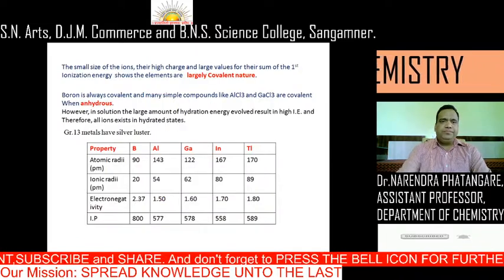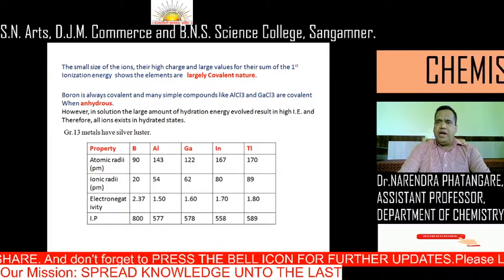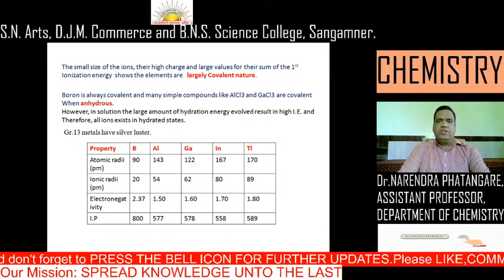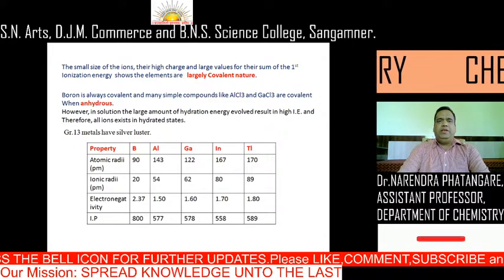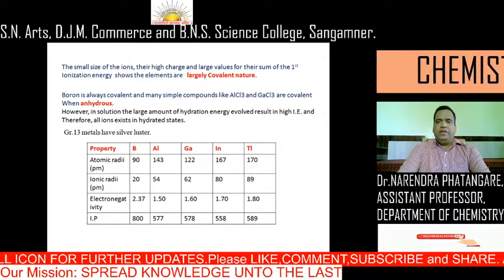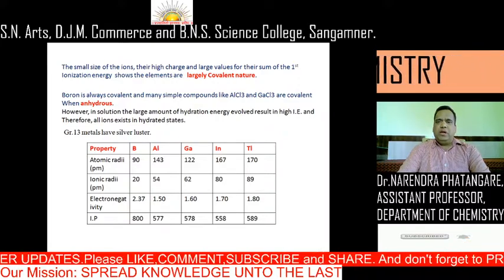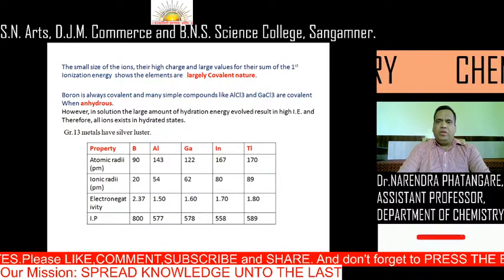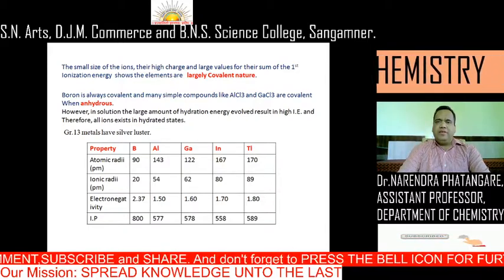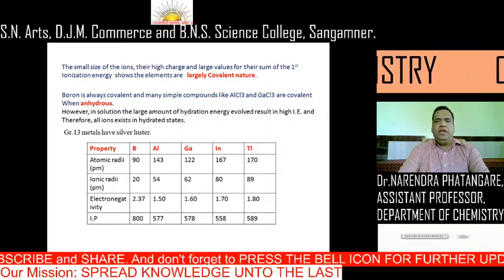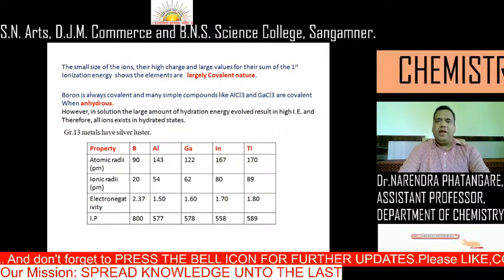The small size of ions, their high charge and large value of the sum of first ionization energies show that the elements are covalent in nature. Boron is always covalent and it forms many simple compounds. At the same time, other elements like aluminium forms AlCl3, gallium forms GaCl3, and they show covalent bonding when they are in anhydrous conditions.